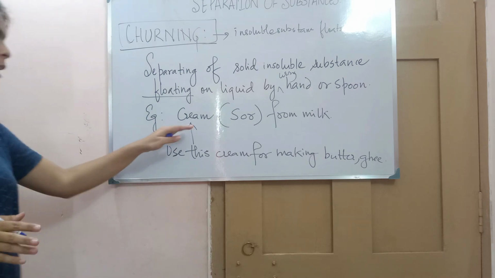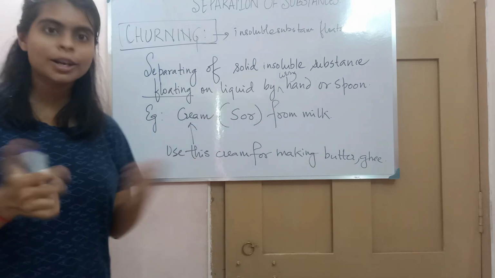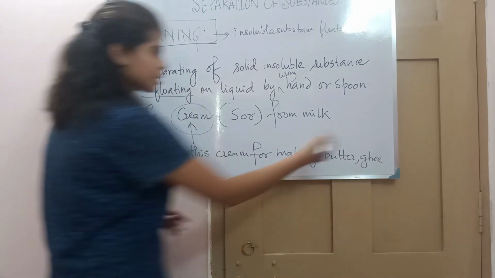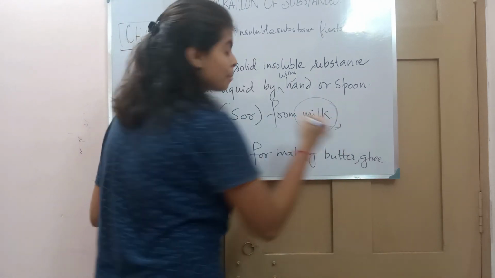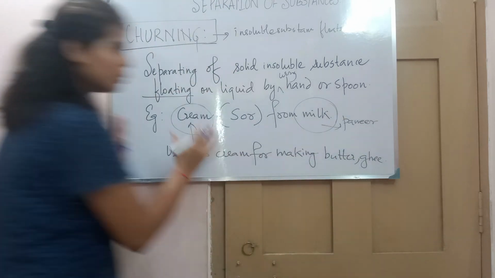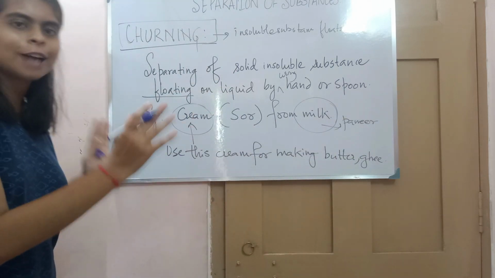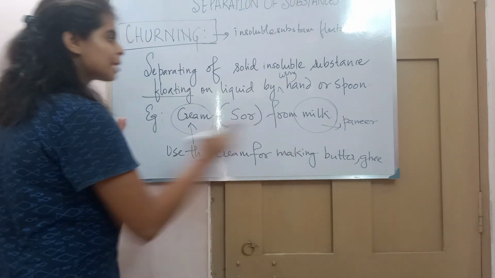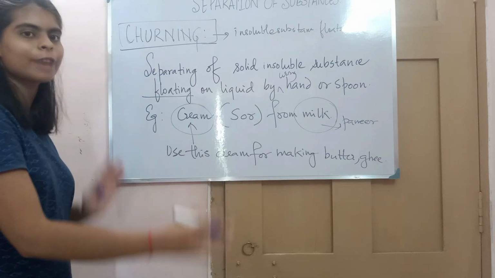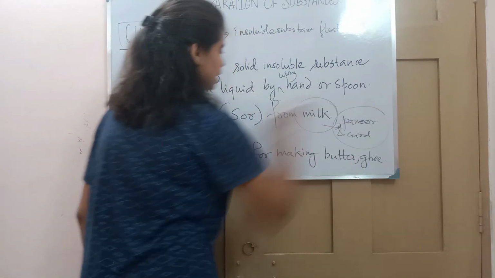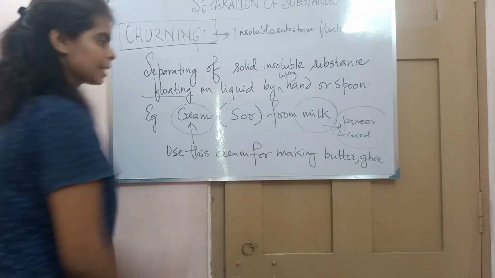Okay, example, cream from milk, and we use this cream for making butter and ghee, and we use this milk for making paneer and curd, right? So see here, two useful components are separated. Two useful insoluble components are separated and used for various purposes. Paneer and curd, and from cream, butter and ghee.